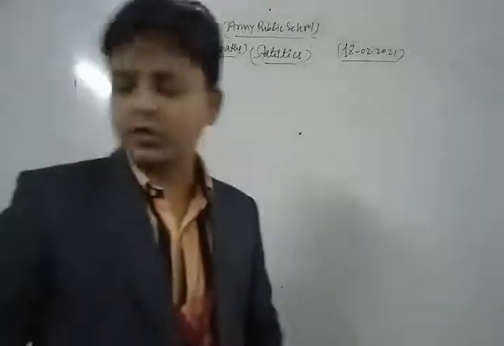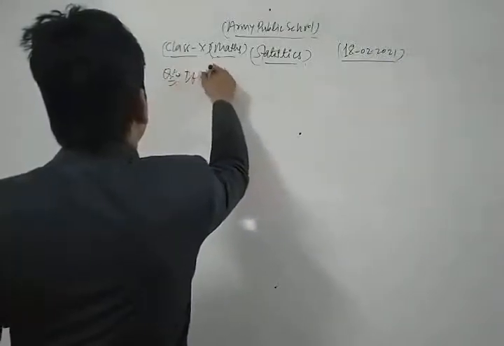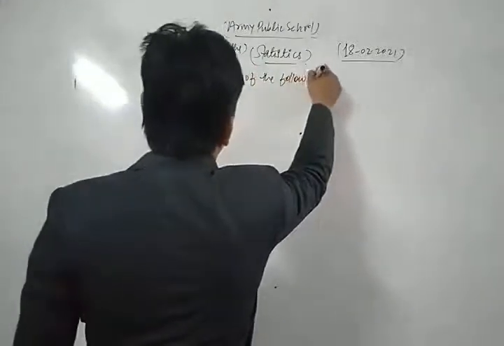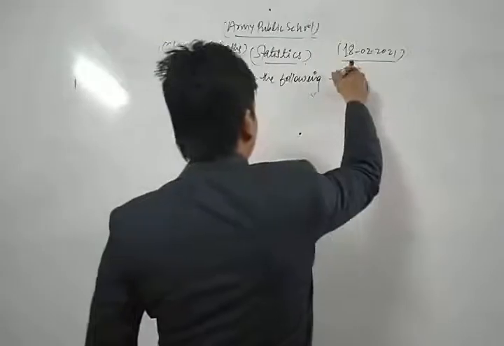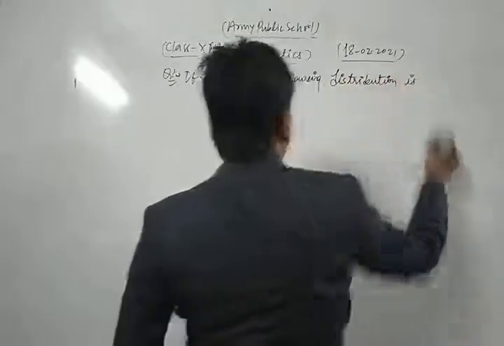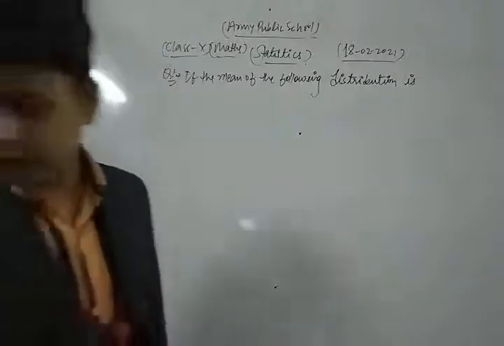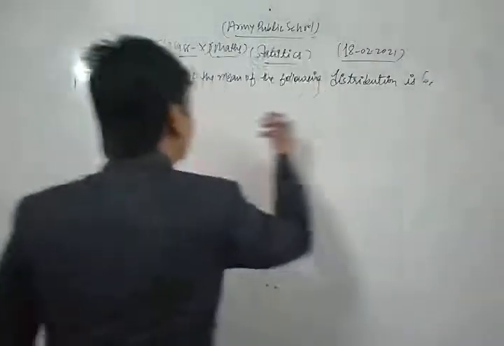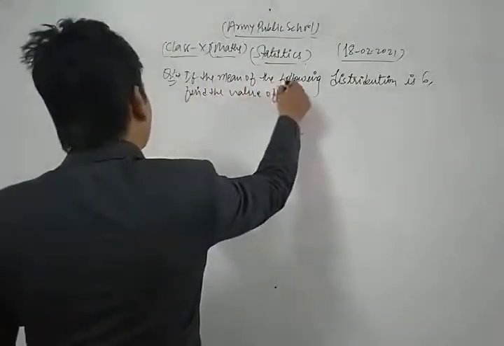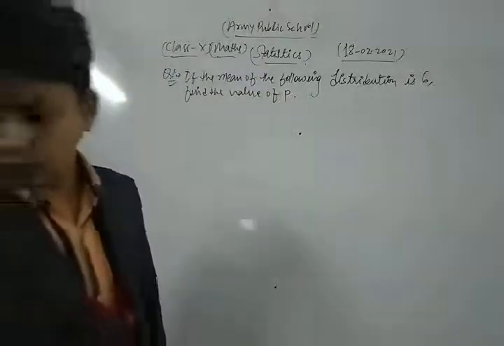If the mean of the following distribution is 6, find the value of p. Find the value of p. And your variable is what?